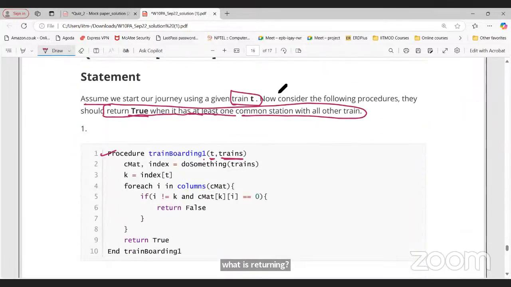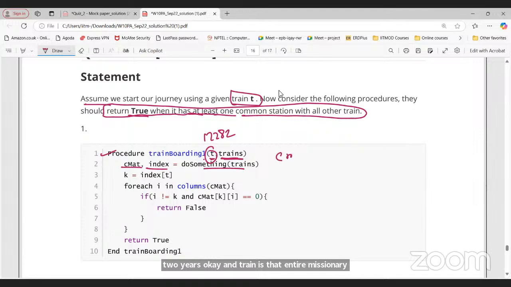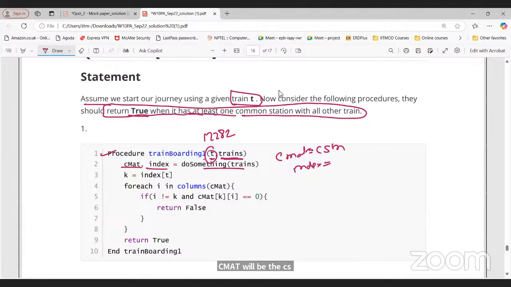So we are taking that as an input. T is that particular train, let's say 1 2 2 8 2 here. Okay, and trains is that entire dictionary. So CMAT, index is basically this particular thing. CMAT will be the CSTN output, and index will be the output of that particular dictionary. Okay, and if you observe, we got that in the previous part. Now k equals index of t.